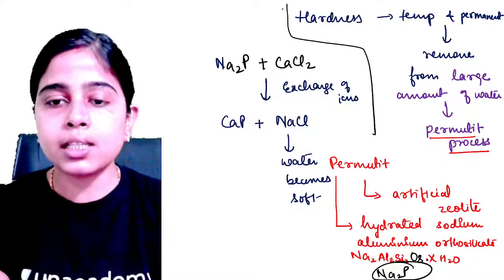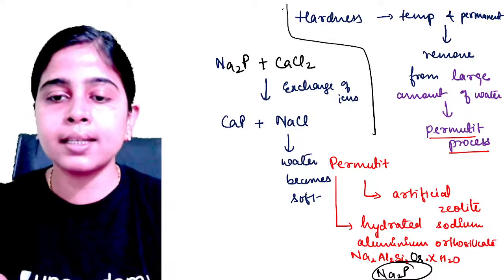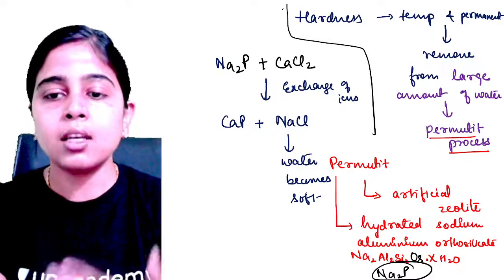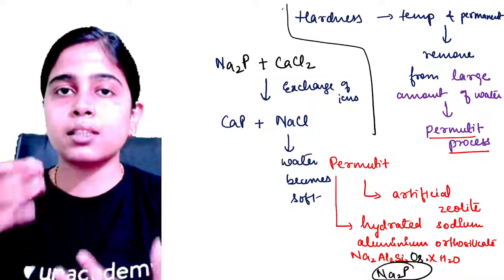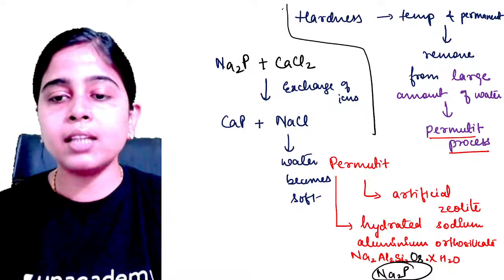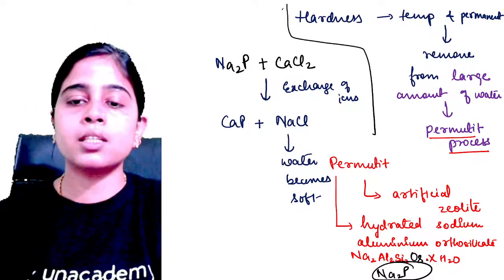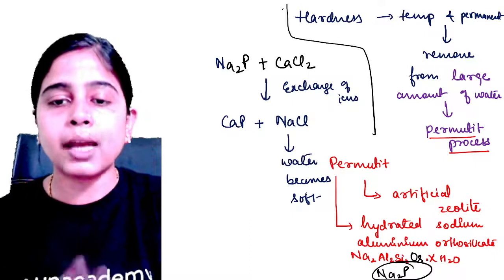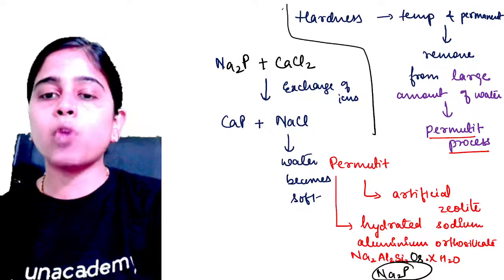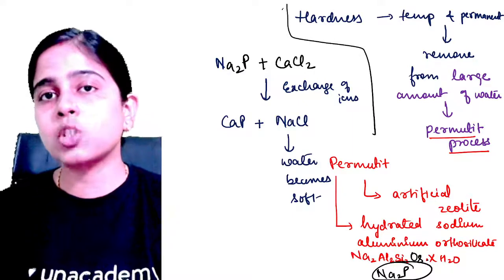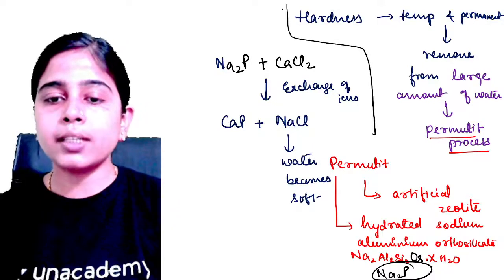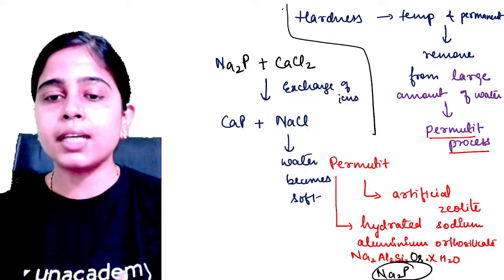So a very tall cylinder is taken with permutit present in it. When hard water, which contains calcium and magnesium ions, runs through this permutit, exchange of ions takes place. And when the ion exchange is taking place, sodium permutit is slowly changed into calcium and magnesium permutit, and calcium and magnesium ions are removed from the water, which makes the water soft. Clear?